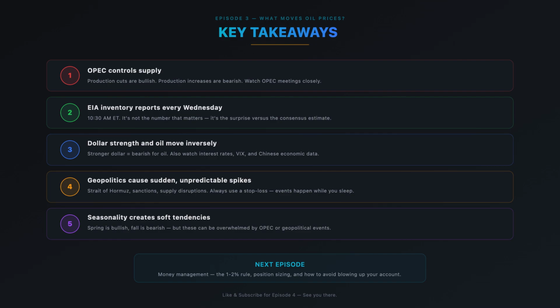3. Dollar strength and oil have an inverse relationship. A stronger dollar is bearish for oil. Also watch interest rates, the VIX, and Chinese economic data. 4. Geopolitics can cause sudden, unpredictable price spikes. The Strait of Hormuz, sanctions, and supply disruptions are the big risks. Always use a stop loss.